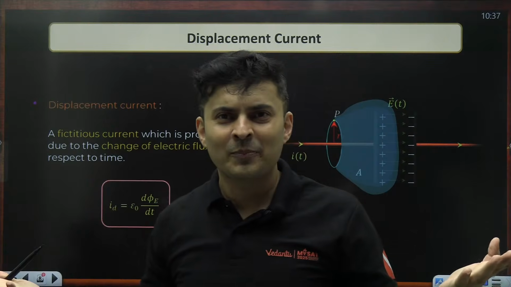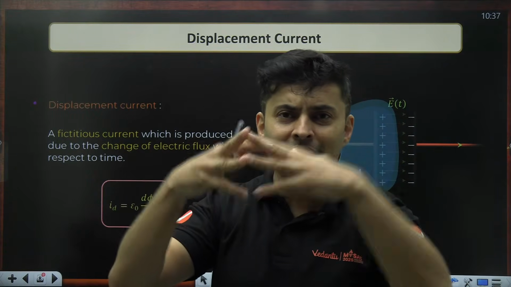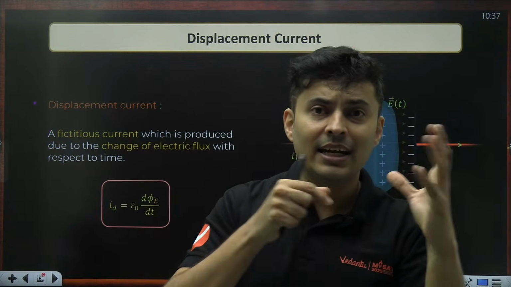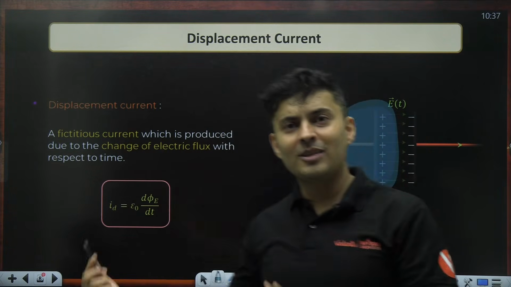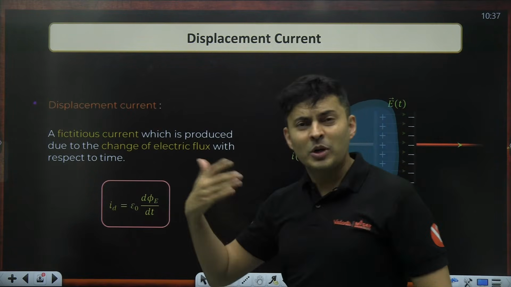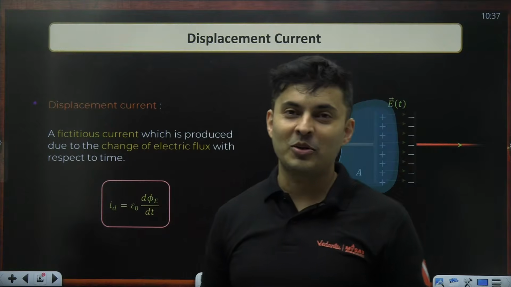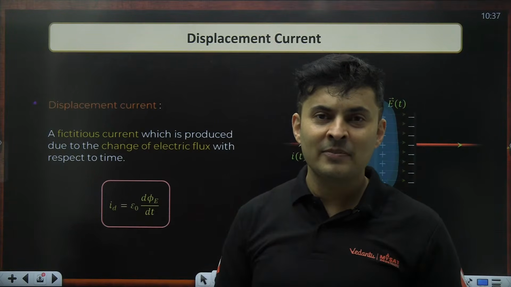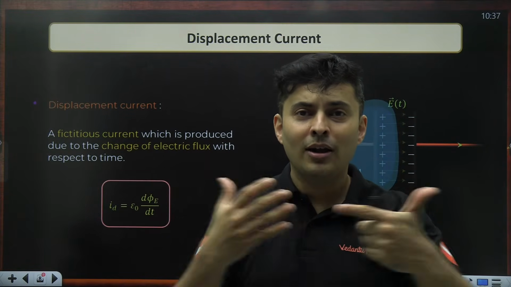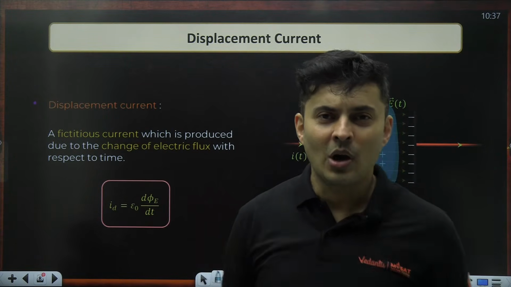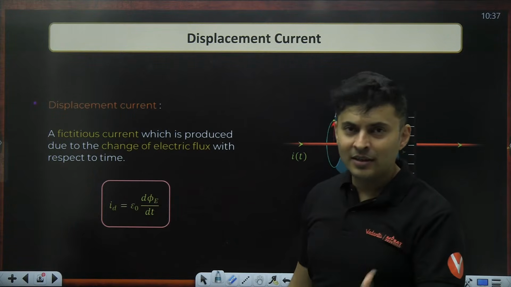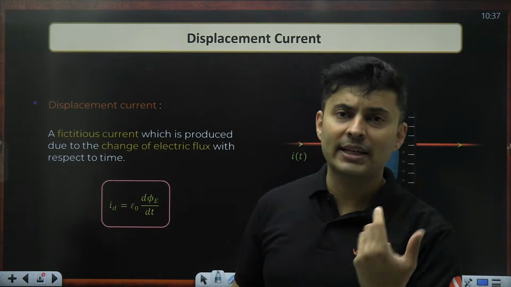This is crazy. It's like an interlinked phenomena. When magnetic flux changes, Faraday says electricity is produced. This law is now saying when electric flux changes, current is produced, because of which magnetic field is produced. So electricity producing magnetism, or magnetic effects producing electricity, all of these are possible. That is the beauty of electromagnetism. That is why the unit also is called electromagnetism.